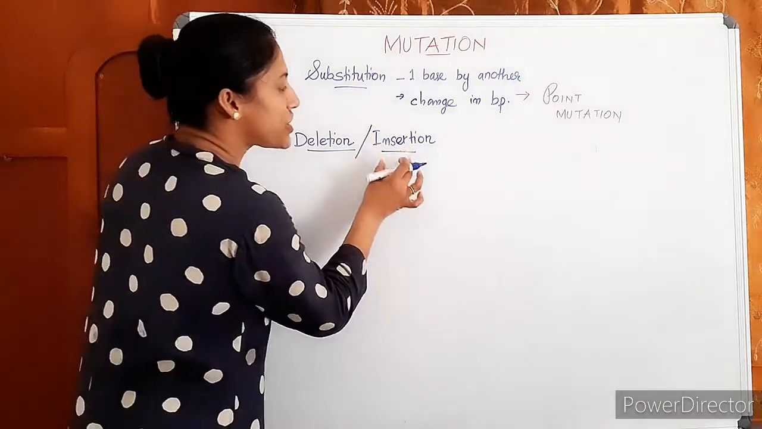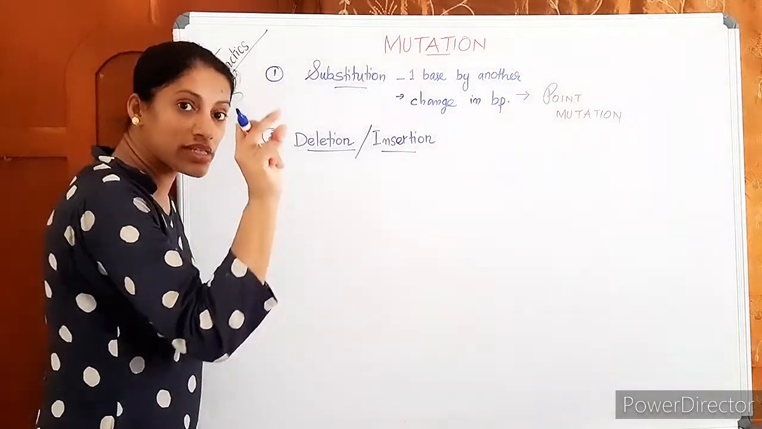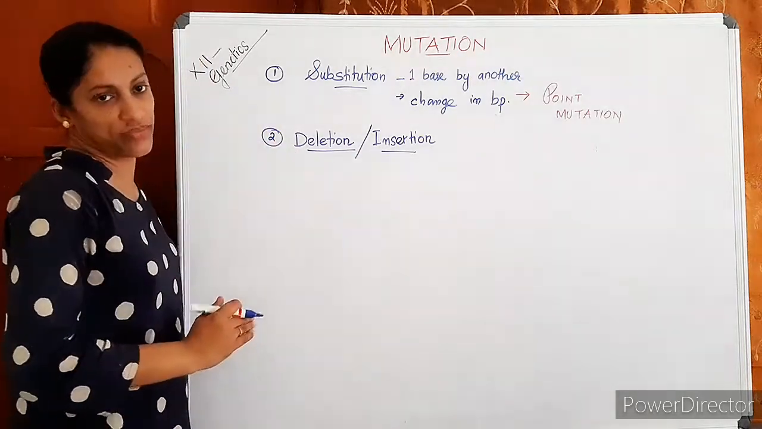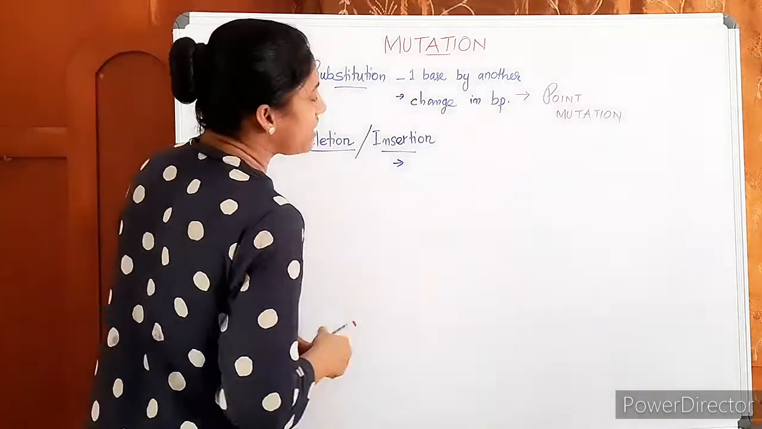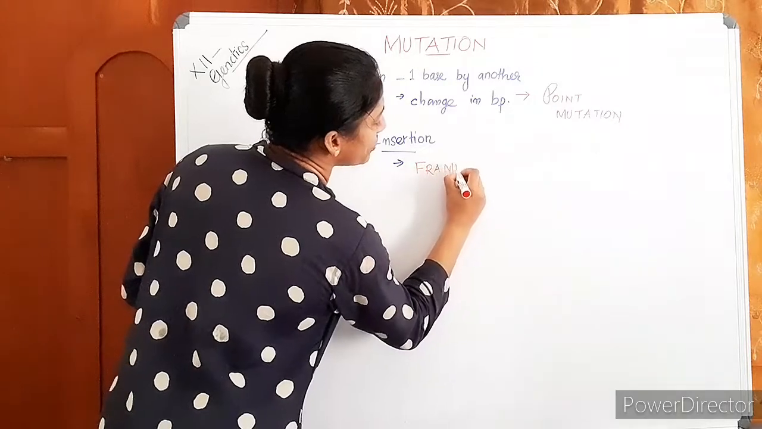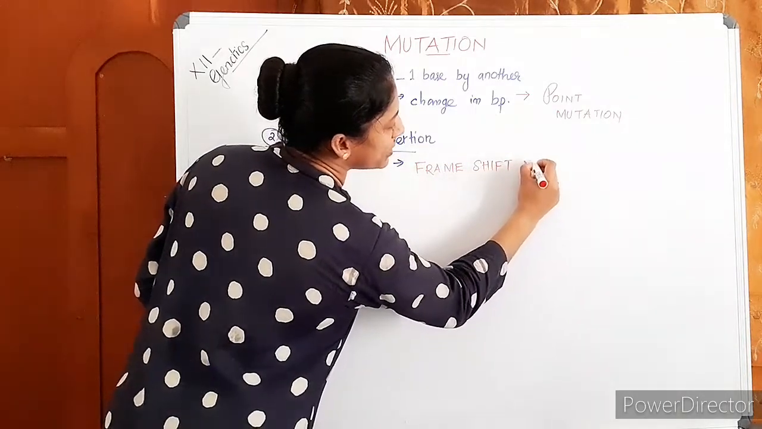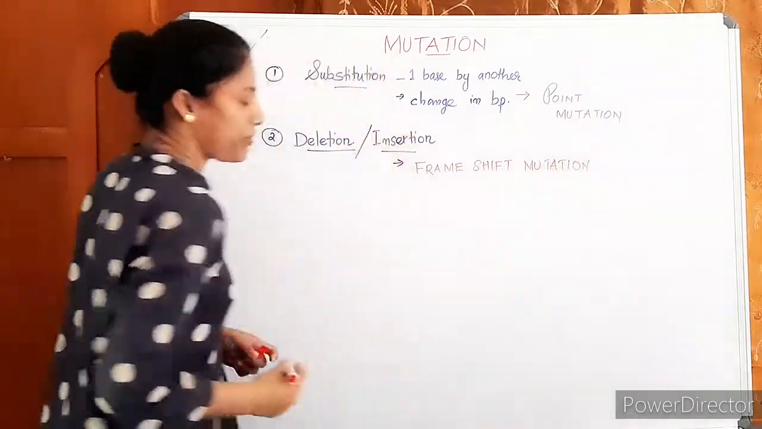If there is a deletion or insertion, it is not changing one single point. The entire frame is shifted. We will discuss it, and that is leading to frame shift mutation. This type of mutation is called frame shift mutation. Shifting of the entire frame, not only at one place. We will discuss it one by one.